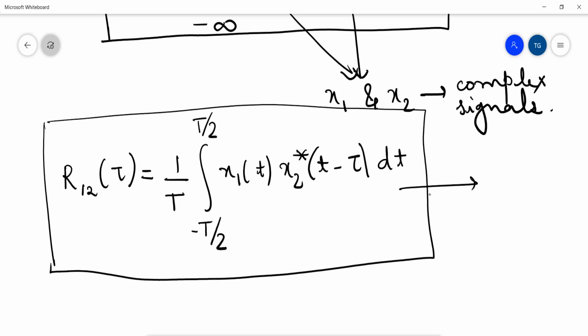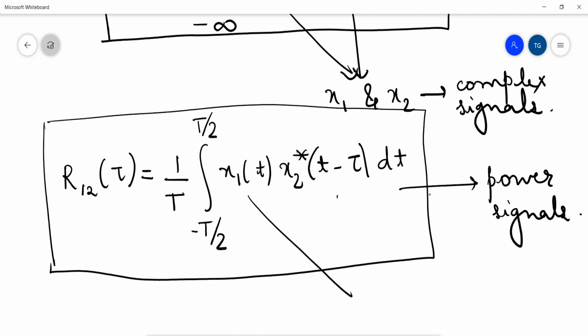So this is for my power signals, where x1 and x2 are complex signals.